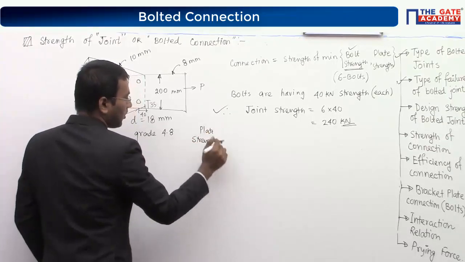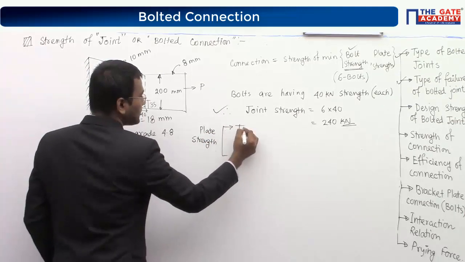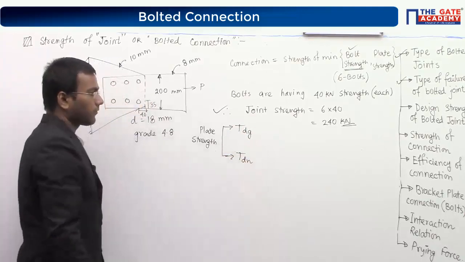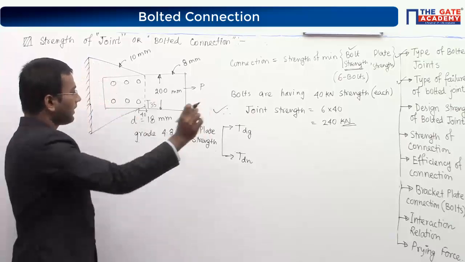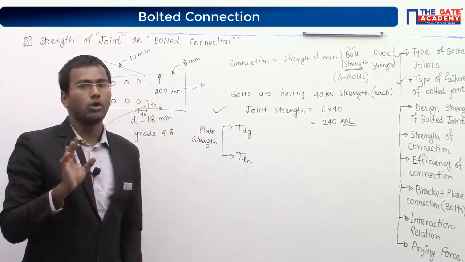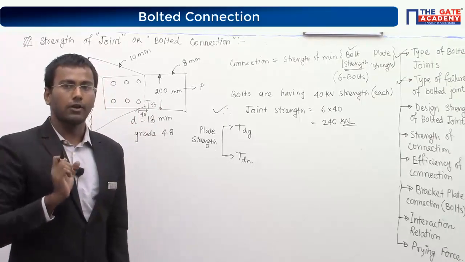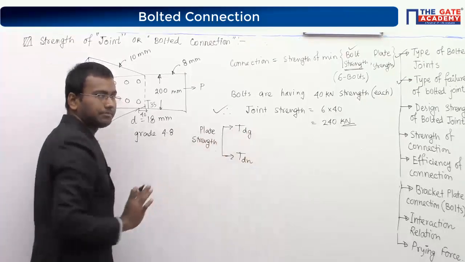So apart from block shear, let us try to find out the plate strength, which is your TDG and TDN. Why are you not finding the TDB value, block shear strength? Because if sufficient end distance and edge distance are given, block shear failure will not occur. In most cases, block shear failure will not occur. So for the plate strength, let us find out these two.